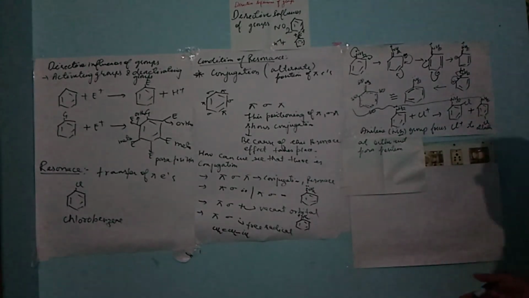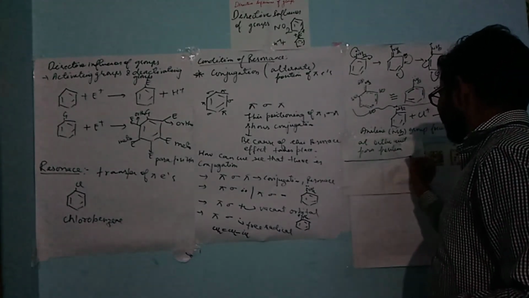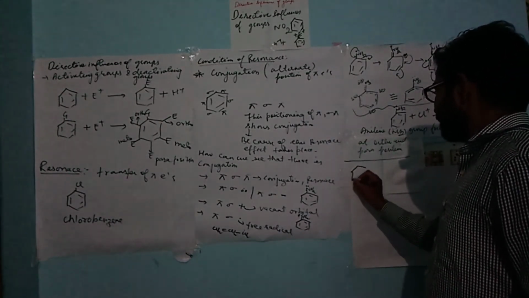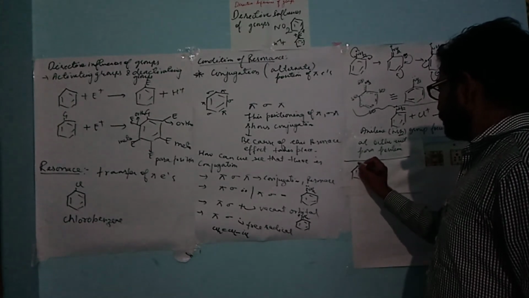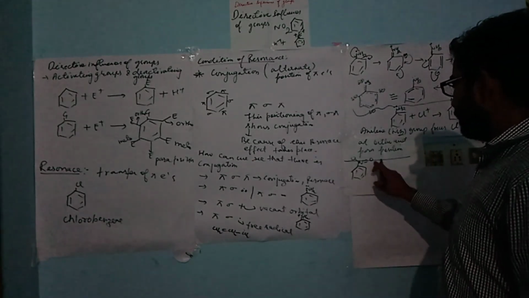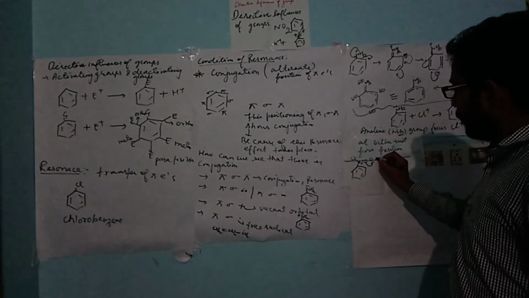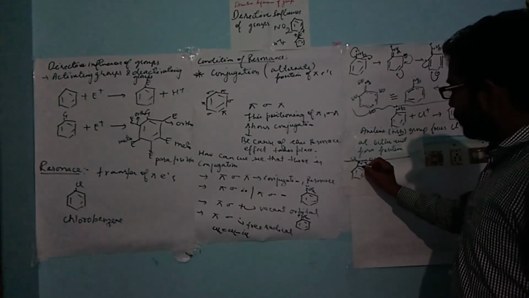Now what if we take another compound, nitrobenzene? Let's take nitrobenzene. Now if there is a lone pair, what will happen? This will be more electronegative, so it will attract its lone pair. Over here it will be a negative charge and this will be shifted over here.